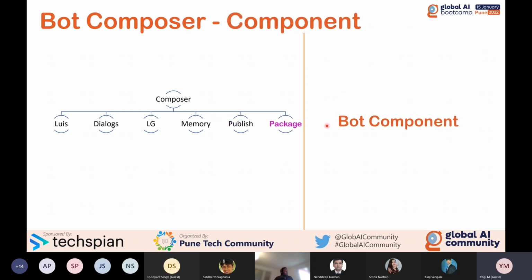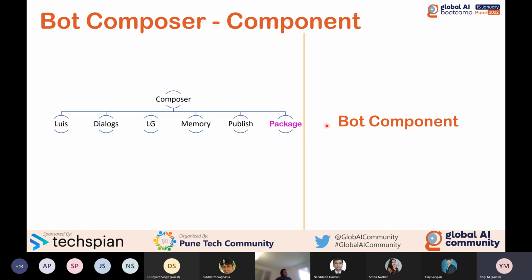This is the second section, as I mentioned. The first one was the Bot Framework Composer overview, and this is the final thing, bot component. In this one we are going to talk about how to extend our bot. If you take any application or any language, there should be an option to extend it, because no tool or language covers 100% of the user's or developer's needs. They have to give extension options.